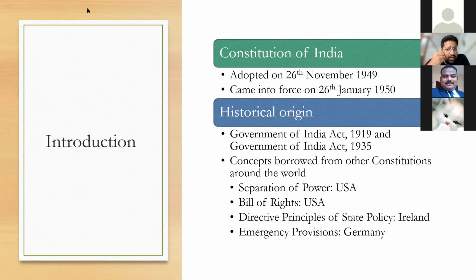But remember that when our Constituent Assembly was formed and the drafting committee had its sittings, it decided not to restrict itself to the British experience of constitution, but also to take the various systems and principles embodied in other constitutions as well. We have taken separation of powers from the US Constitution. We have taken the Bill of Rights, that is the fundamental rights. Part 3 of our Constitution is modeled on the Bill of Rights of the United States.